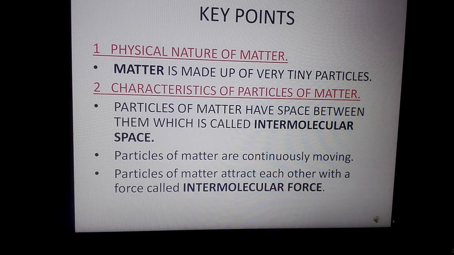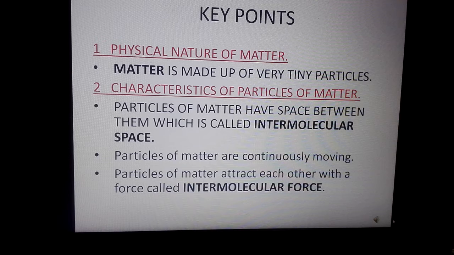Next, we shall discuss the characteristics of particles of matter. Particles of matter have space between them. It is called intermolecular space. Intermolecular space is very less in solids and a little more in liquids, and in gas it is higher. Particles of matter are continuously moving. Movement is very less in solids, moderate in liquid, and more in gas.